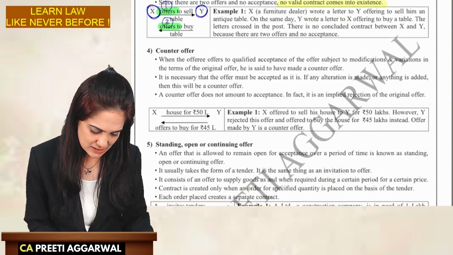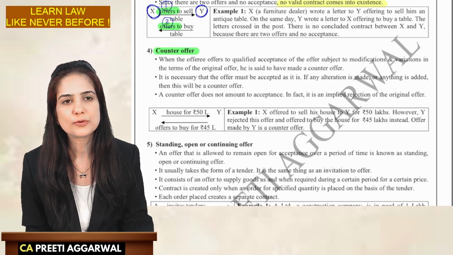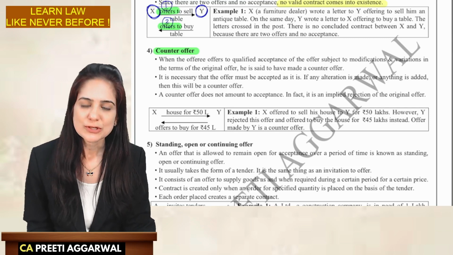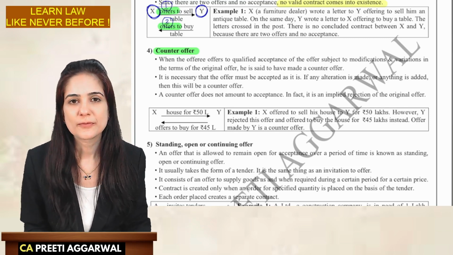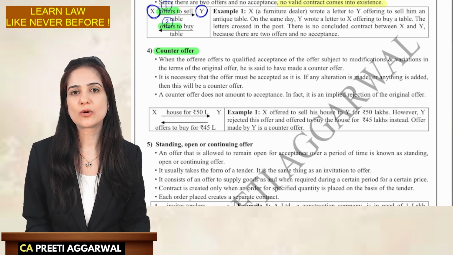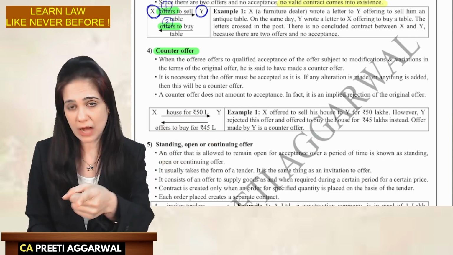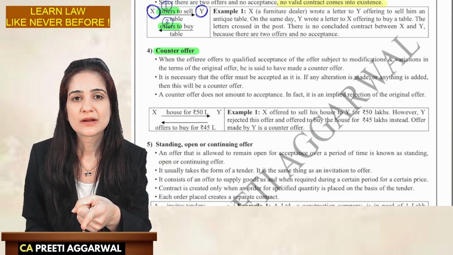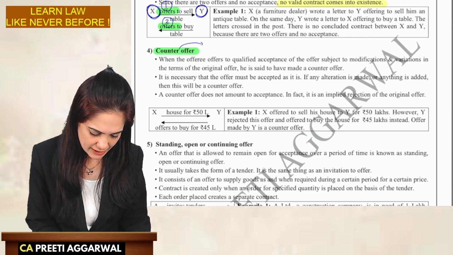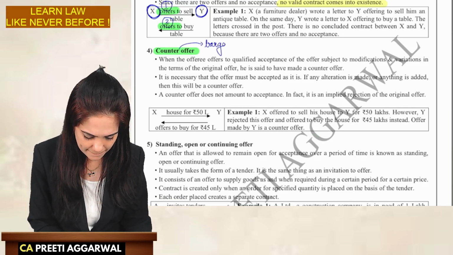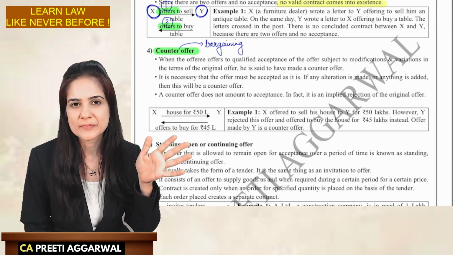Next, let us discuss counter offer. Have you ever gone to buy vegetables? So you ask the shopkeeper, Uncle, how much are the tomatoes for? He says 50 rupees a kilo. 50 rupees? But that vendor is giving for 40 rupees. Are you ready to give for 40 rupees? This is nothing but a counter offer. Counter offer is bargaining. Okay, counter offer means bargaining.